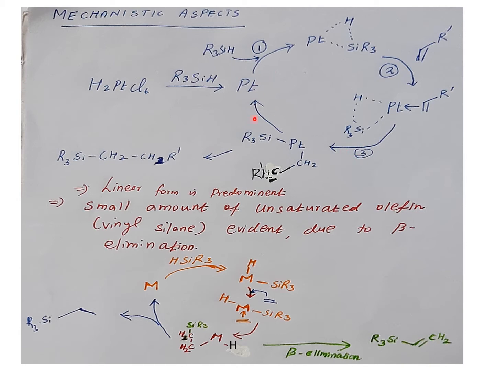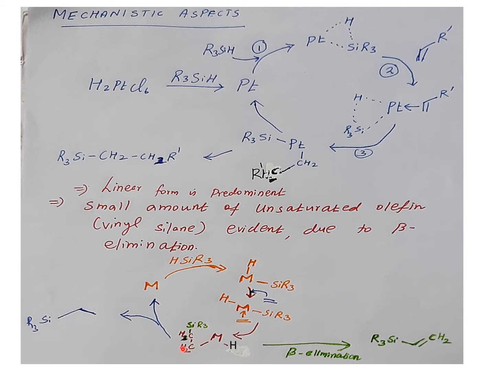In this case, sometimes we also see a vinyl silane product. This small amount of vinyl product is formed because of the following process. As we mentioned, first the metal will be silylated, that is, metal-silicon bond formation is going to happen, then olefin insertion. Then, instead of migratory insertion of the olefin into the metal-hydrogen bond, it is going to insert into the metal-silicon bond.